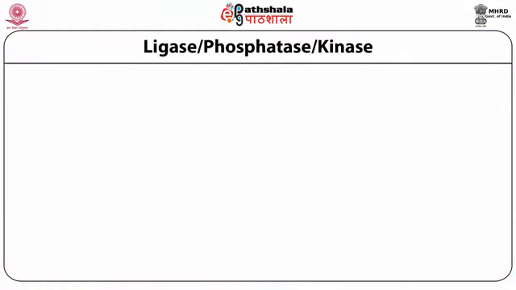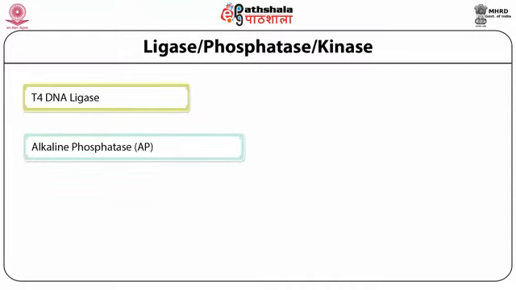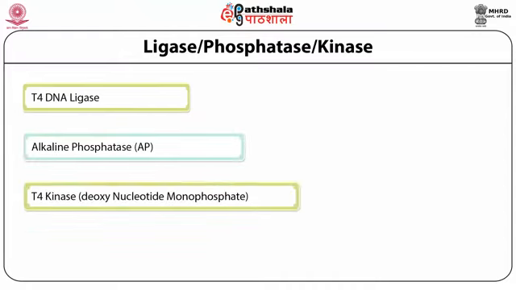Next are the ligases, phosphatases and kinases. The example of ligases is T4 DNA ligase, then alkaline phosphatase, and the kinase is T4 kinase. So about all these three, I am going into details right now.